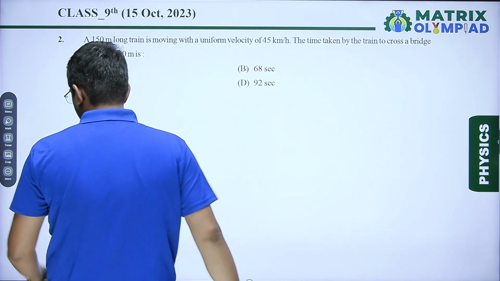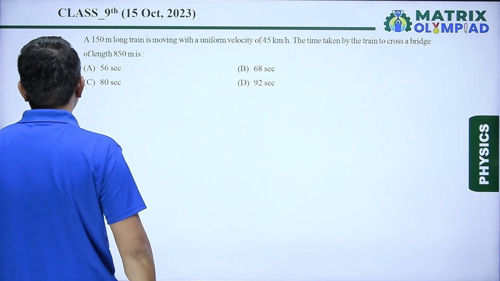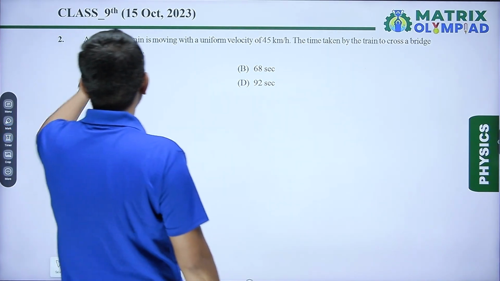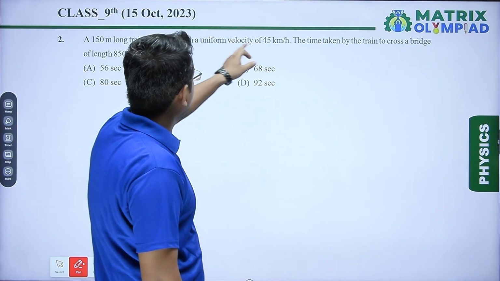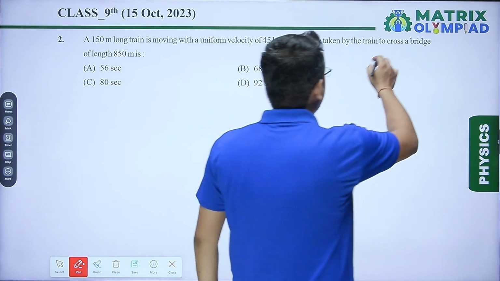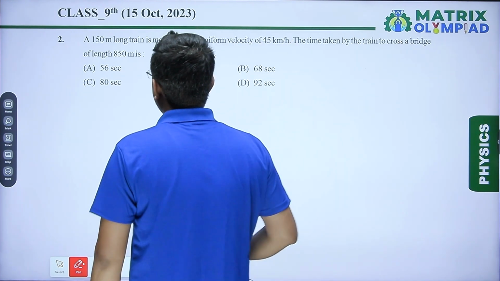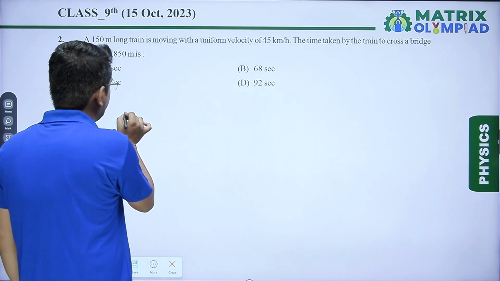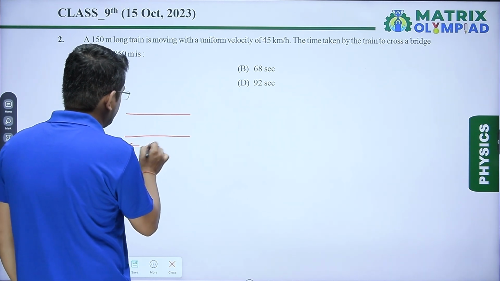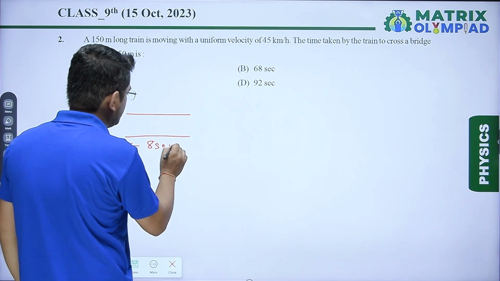Next question, question number 2. So in question number 2, it is said that a 150 meter long train is moving with uniform velocity of 45 km per hour. The time taken by train to cross a bridge of length 850 meter. Let us assume that we have a bridge which is having total length 850 meter.